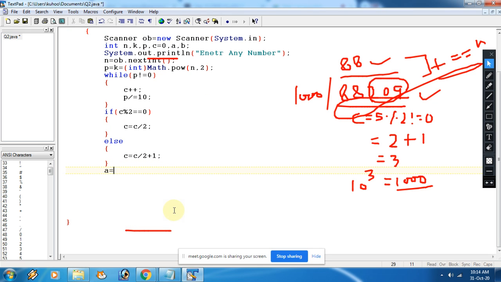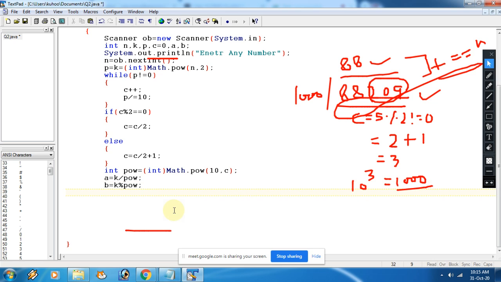So now a equals to, the square I have stored in k. So now k upon, before that we are supposed to find the power. Again I am using this 10 to the power c. Whatever the condition, according to that you can easily find out. So a equals to the square upon the power, and b equals to k mod power.